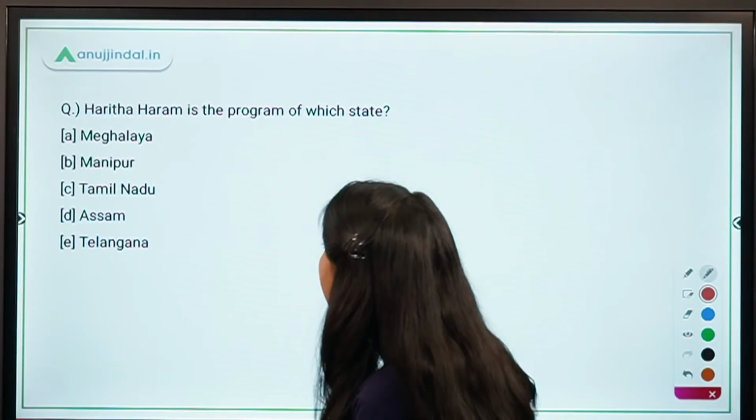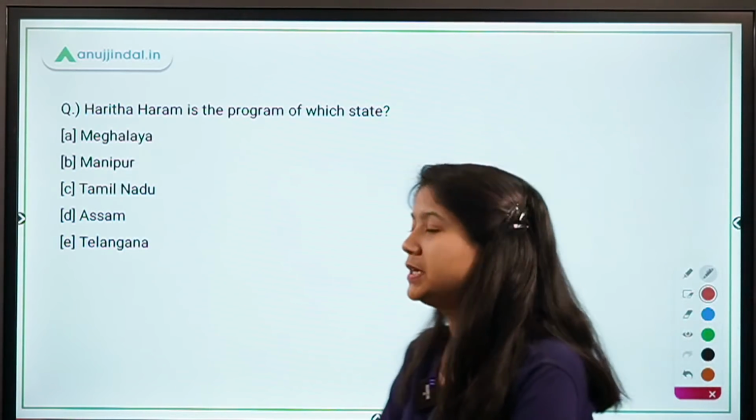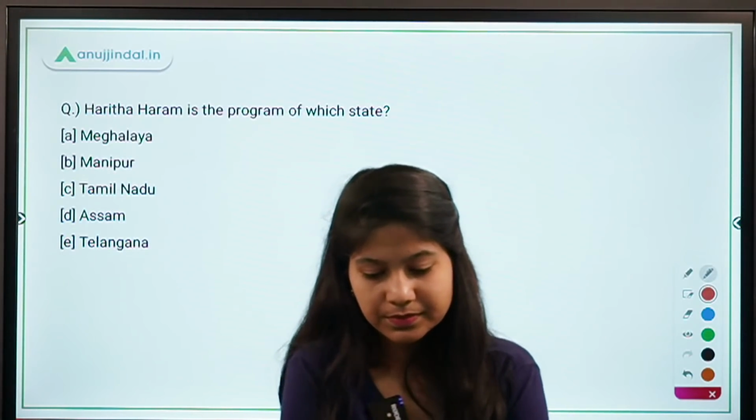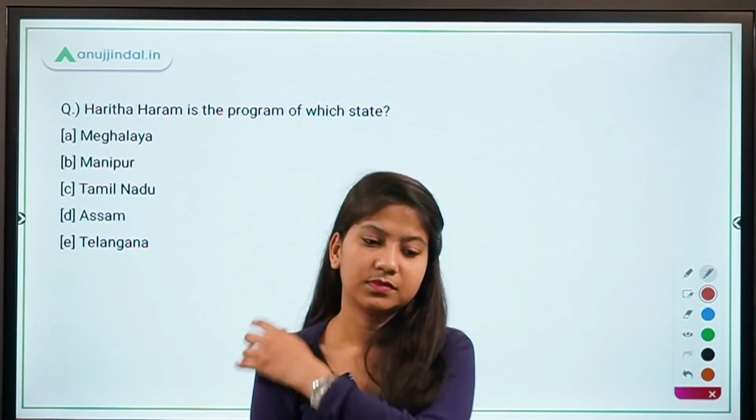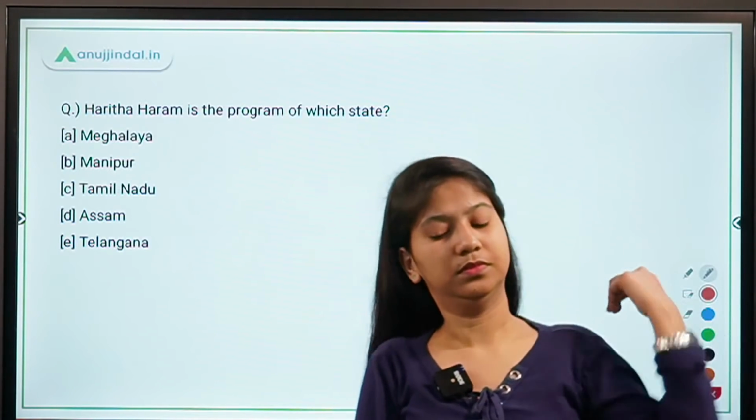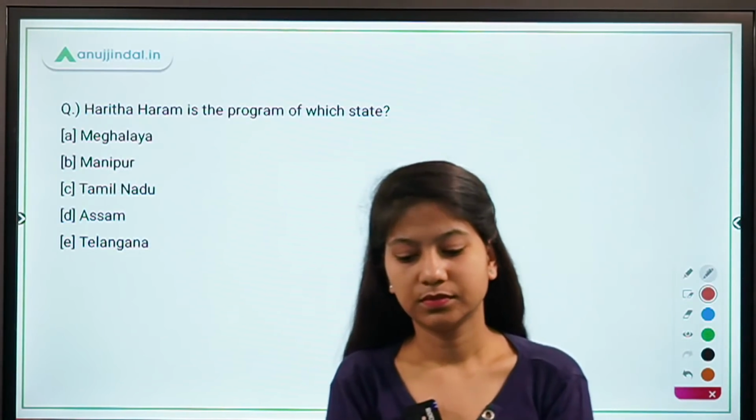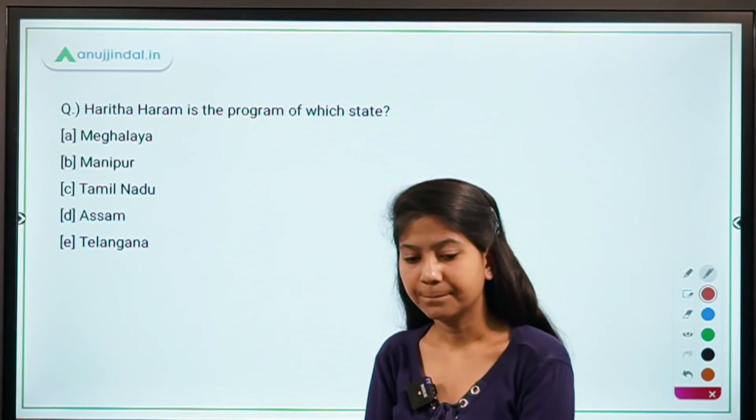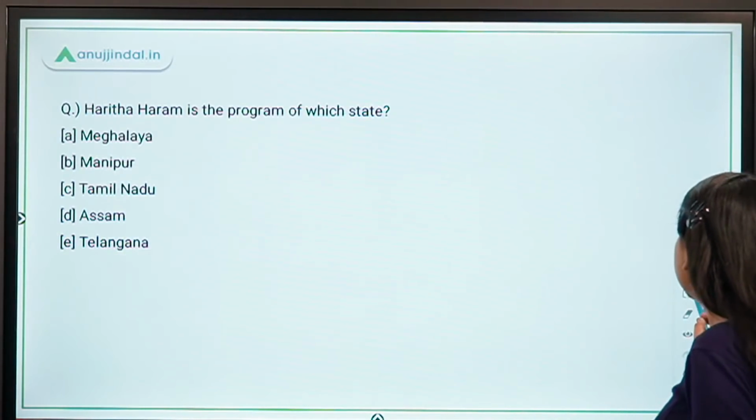Haritha Haram is the program of which state? Meghalaya, Manipur, Tamil Nadu, Assam and Telangana. Which one is the right answer? Good. It's option E, Telangana. Haritha Haram program is of Telangana.